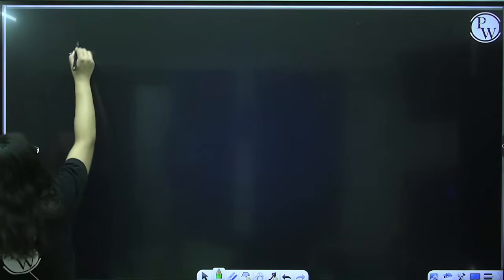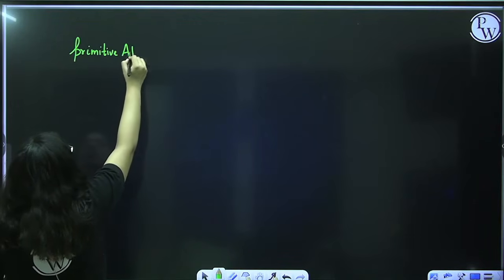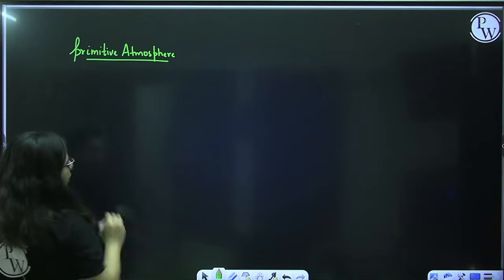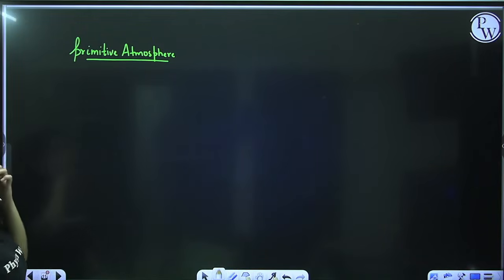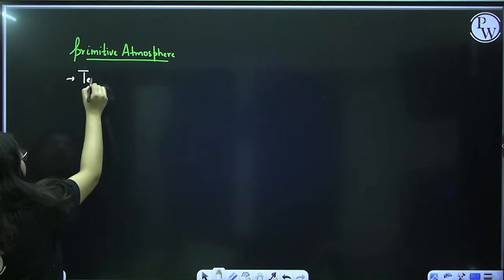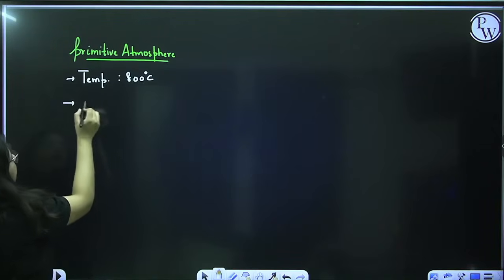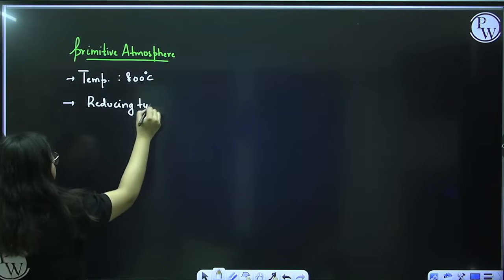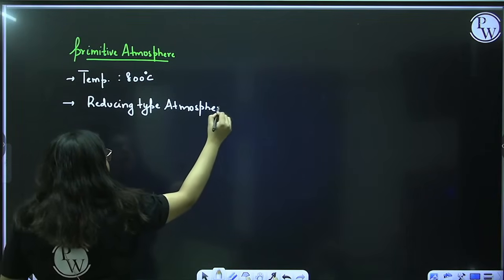He said that the primitive earth was a little different. The primitive atmosphere on the earth was different because the Big Bang had just taken place. So what happened? The temperature was very high. The temperature of earth was around 800 degrees Celsius. The atmosphere was a reducing type atmosphere. The reason was that there was no molecular oxygen.